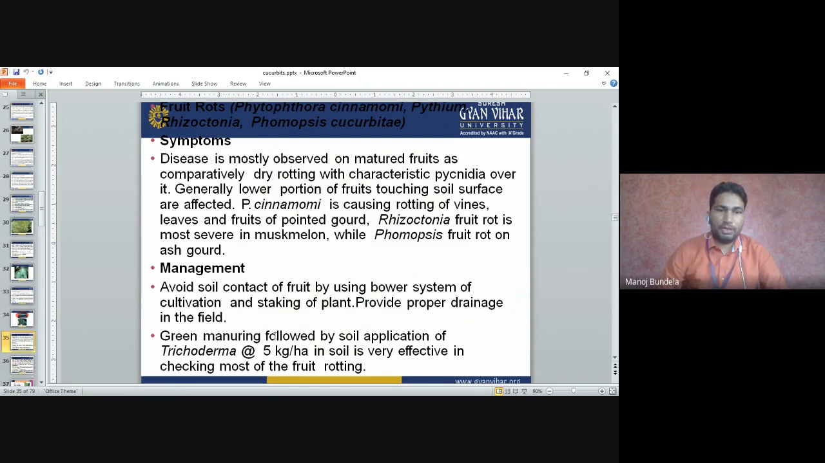Management: avoid soil contact with the fruits by using the bower system of cultivation and staking of the plants, and provide proper drainage in the field. Green manuring followed by soil application of Trichoderma (5 kg per hectare) is very effective in checking most of the fruit rotting.